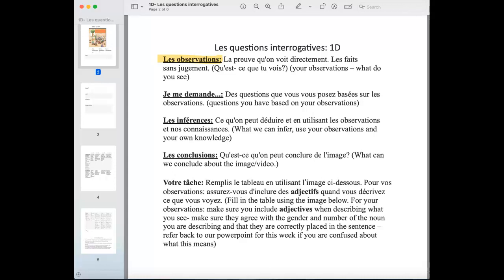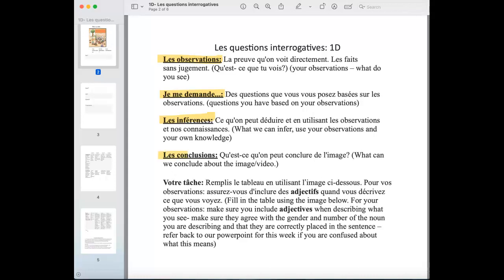Okay. The next one we would highlight is je me demande. So ça c'est les questions que vous vous posez basées sur les observations. These are the questions that people have based on your observations. So you need to complete number 1, your observations, before you can complete je me demande. Okay. And the third category here is les inférences. That's ce qu'on peut déduire en utilisant les observations et nos connaissances. So what can we infer? And we want to use our observations and our own knowledge to help us with that.